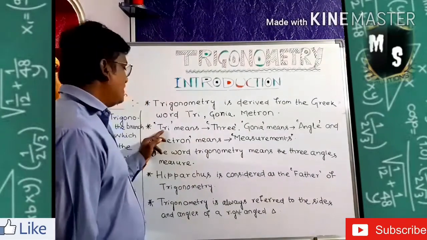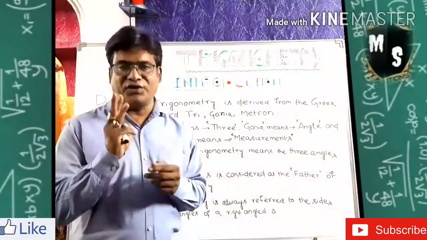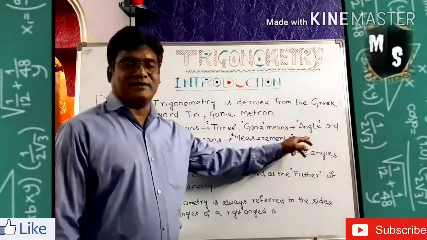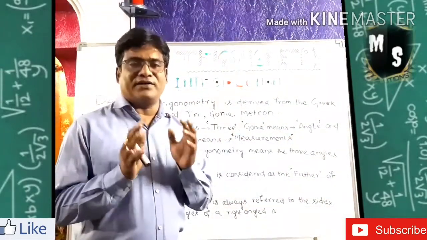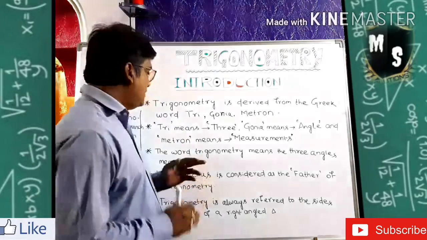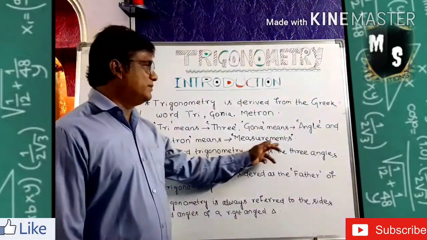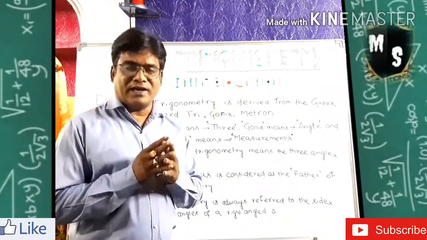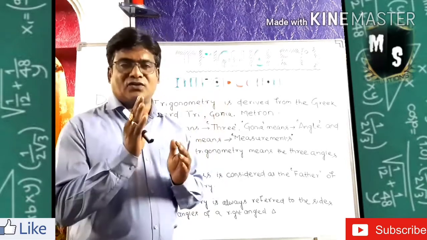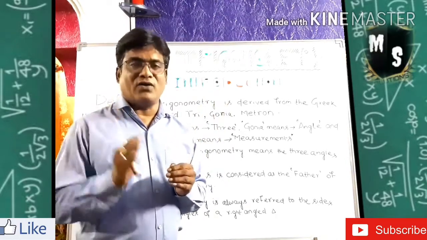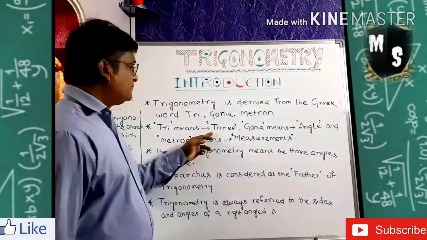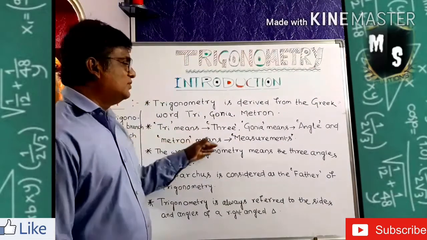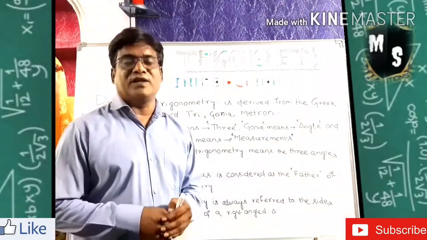So one part is tri. Tri means, everybody knows, it is 3. And gonia means the angles involved in a triangle. And metron means the measurement. So overall trigonometry can be divided into three parts: tri, gonia, and metron. Tri means the 3, gonia means the angle, and metron means the measurements. The measurements we are going to do.